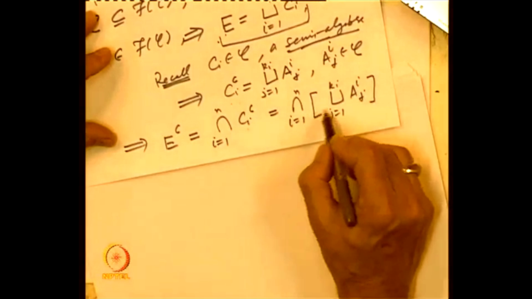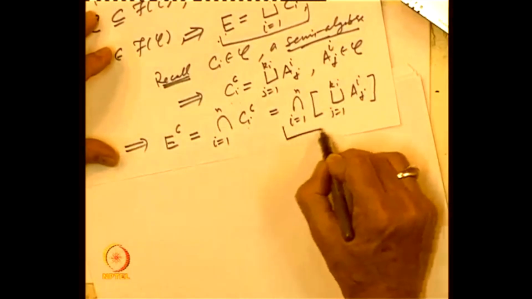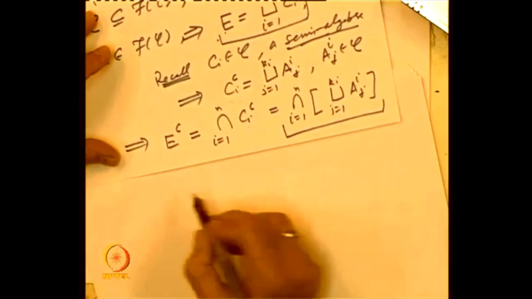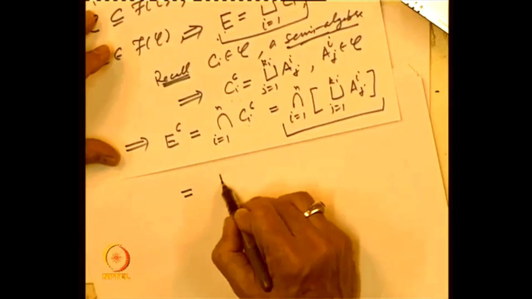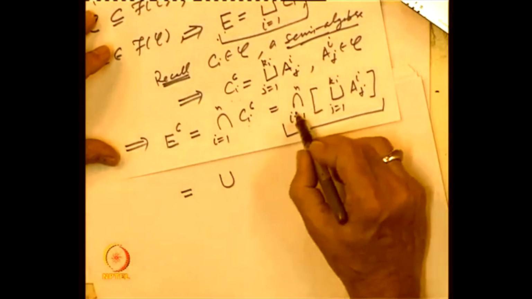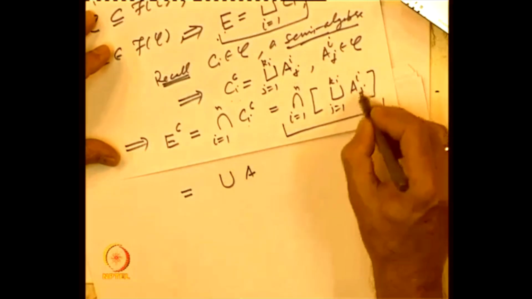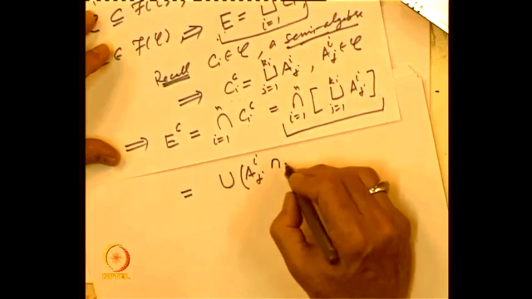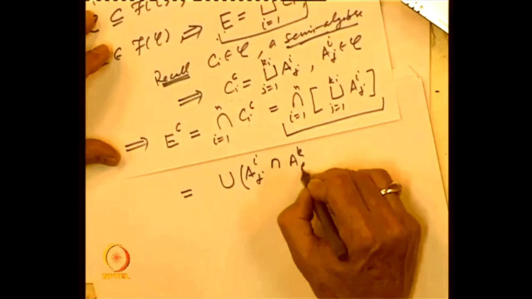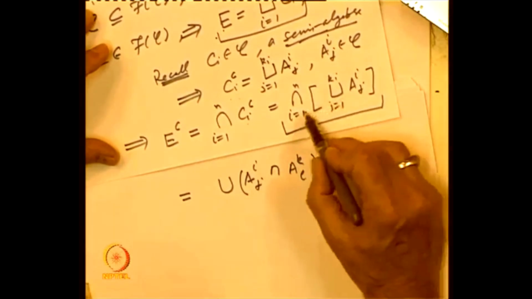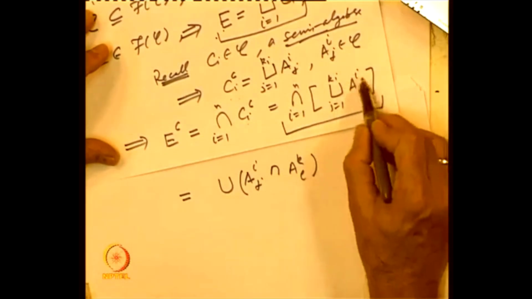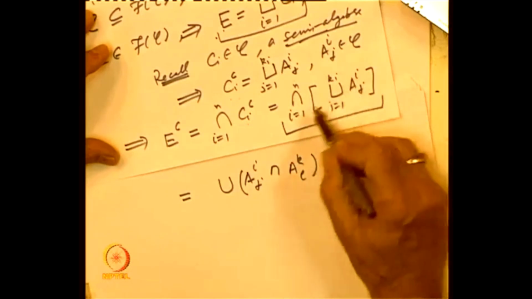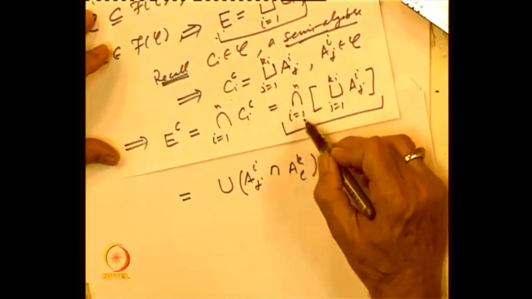Now, we use the fact that intersection distributes over union. So, this can be written as a union of a finite number of sets which will involve Aij, so sets of the following type: Aij intersection AKL, because when I distribute it over, I will be getting one set Aij and some other set AKL, and the intersection of those and unions of those.